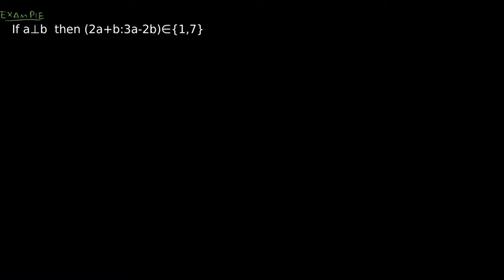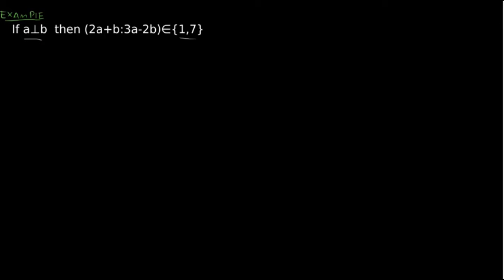Let's now try and solve this example. We have a and b coprimes. Then we have to prove that the greatest common divisor between 2a plus b and 3a minus 2b is either 1 or 7. Before starting to prove this, we actually have to believe it.